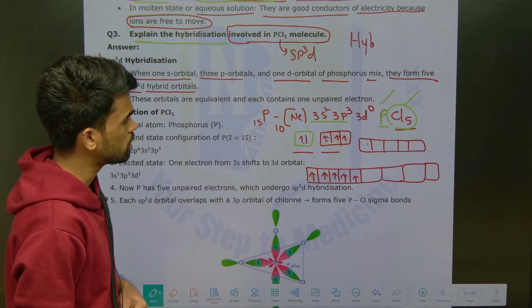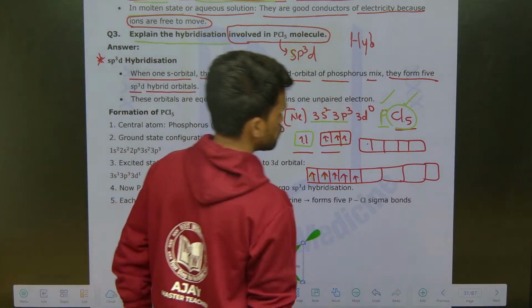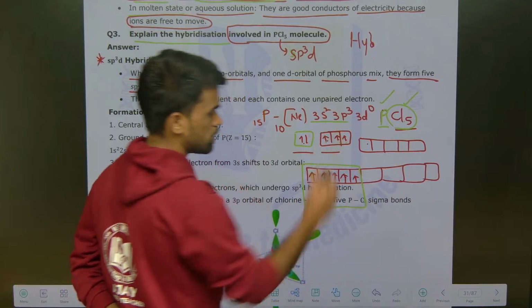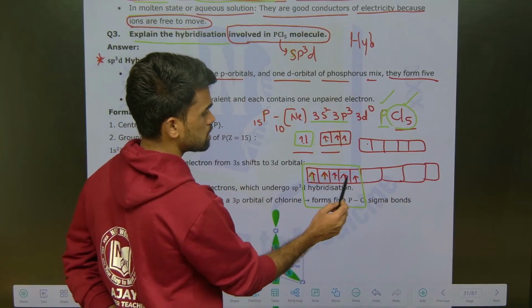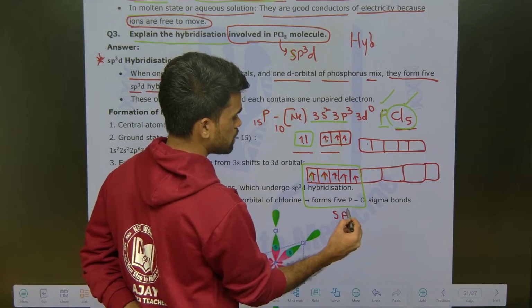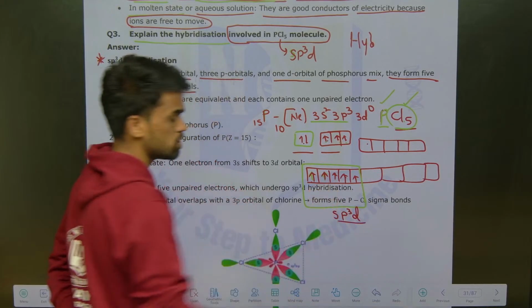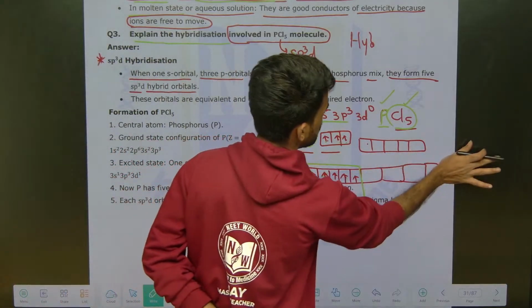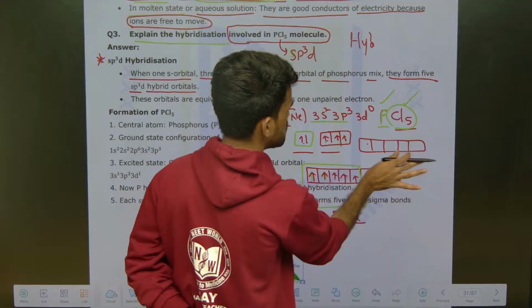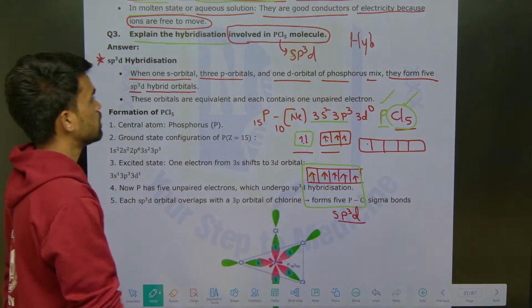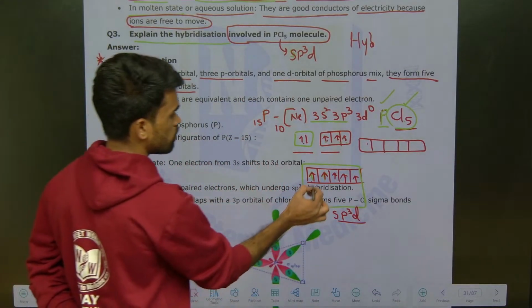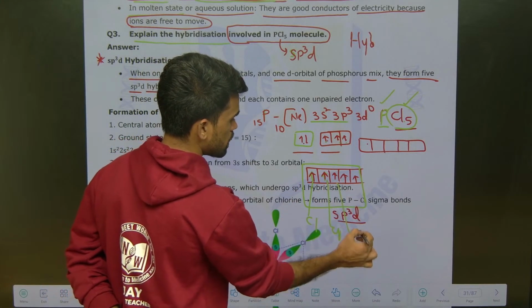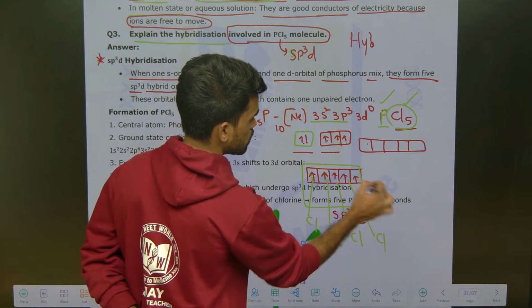Okay. So, after making it this way, what are the orbitals involved in the equal energy sharing? One s, three p's and one d. So, you can say sp3d hybridization. Just to represent the vacant orbitals, they are shown here. Now, each unpaired electron pairs up with one chlorine, like this, because chlorines have one unpaired electron each.